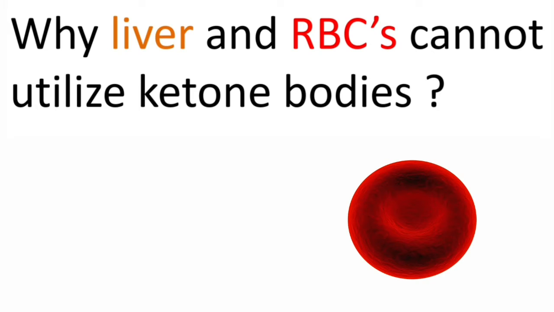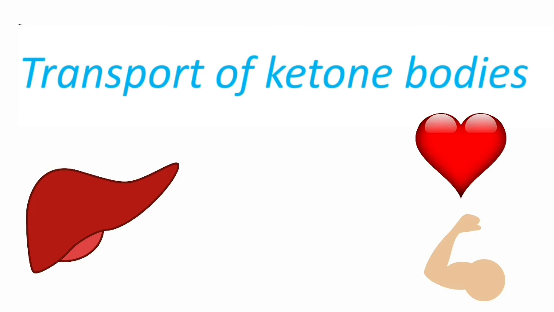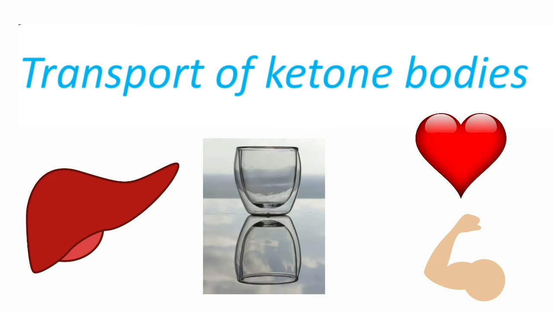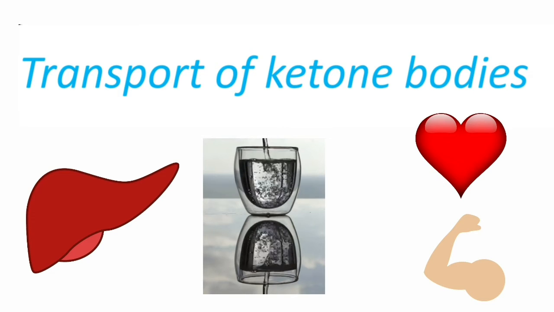Red blood cells cannot utilize ketone bodies because they lack mitochondria. Coming to transport of ketone bodies after their synthesis in the liver, they can be transported from the liver to the peripheral tissues because these ketone bodies are water soluble, so they can be transported in the blood. Because of this, ketone bodies do not require the help of any transporter.